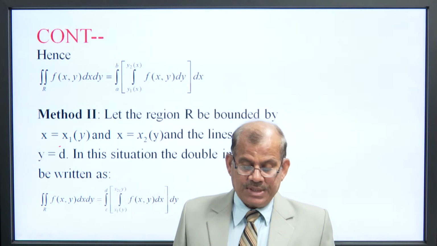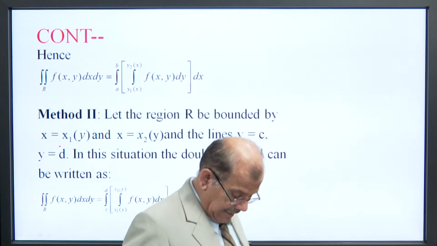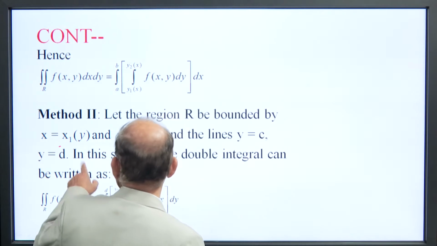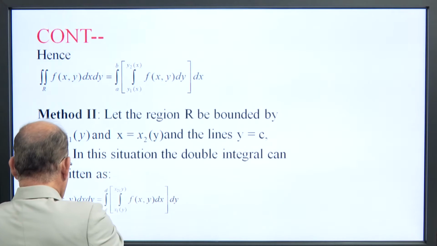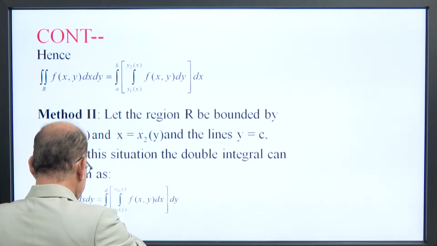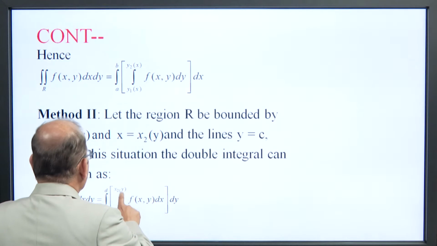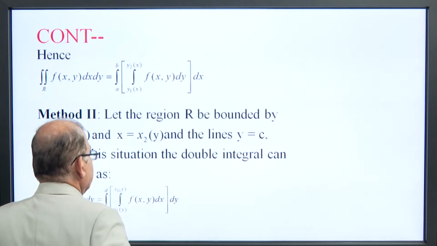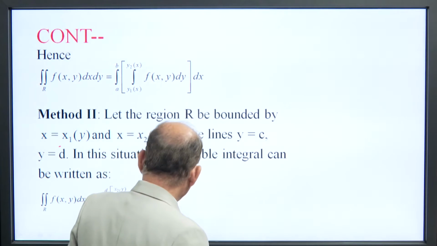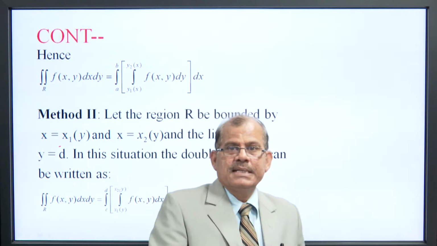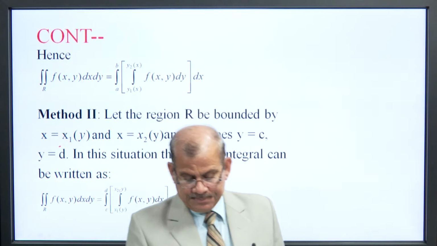In this situation, the double integral can be written as integral of y varying from c to d, x varies from x1(y) to x2(y), f(x, y) dx dy. First we have to integrate with respect to x, since x has the variable limit.